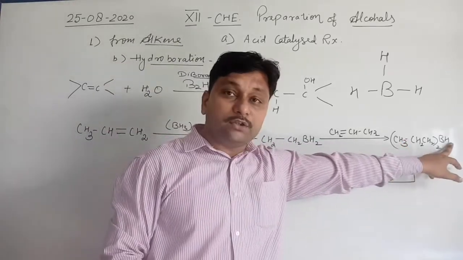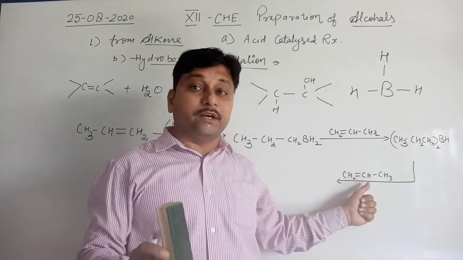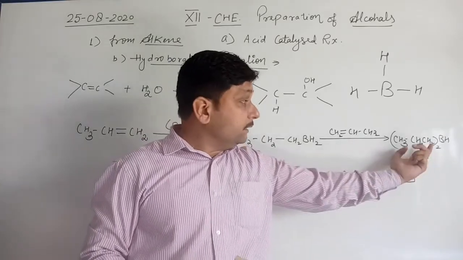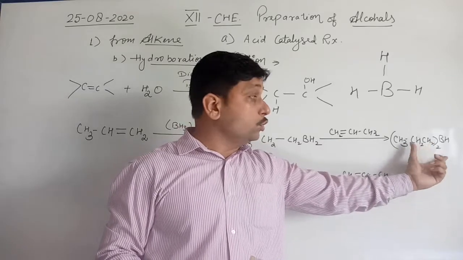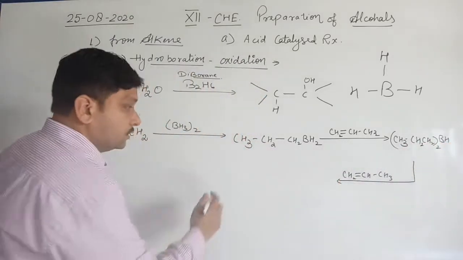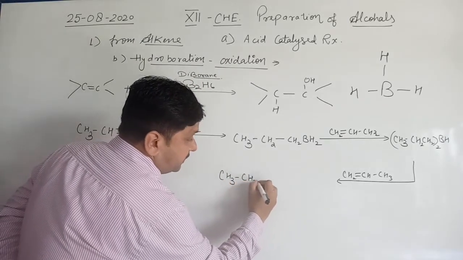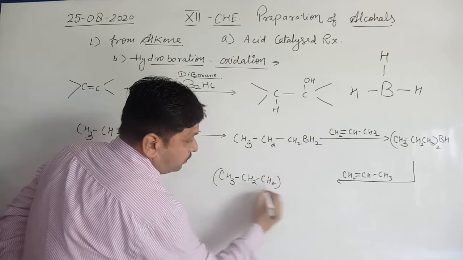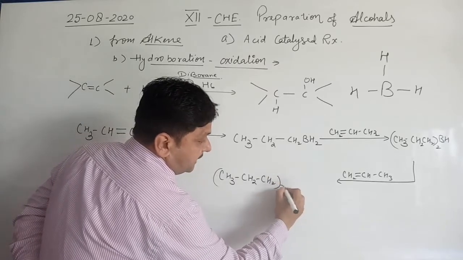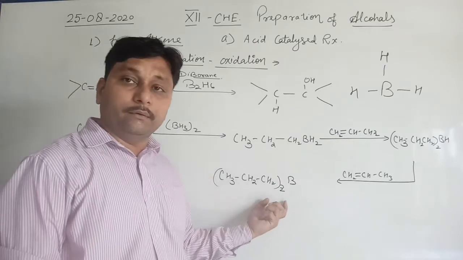Now the remaining hydrogen again goes on the double bonded carbon atom where the number of hydrogens is less, and the remaining portion (CH3CH2CH2)2B is attached on the CH2 portion. So the compound formed is (CH3CH2CH2)3B. So this is the overall compound, clear.